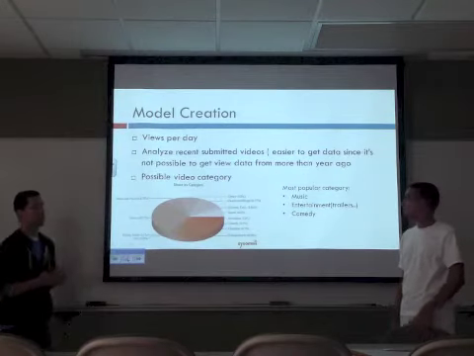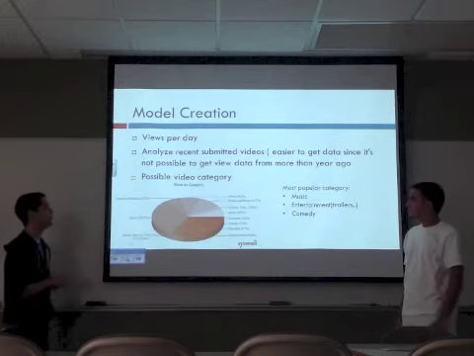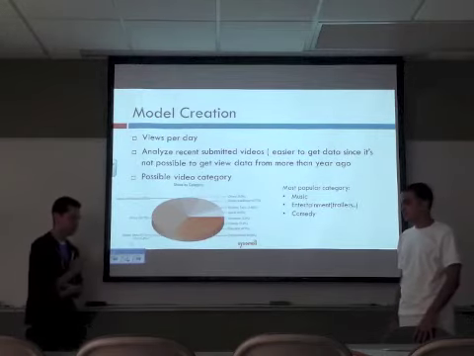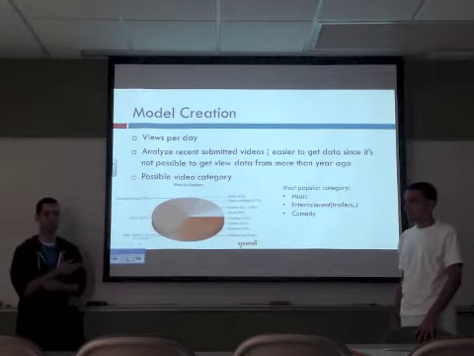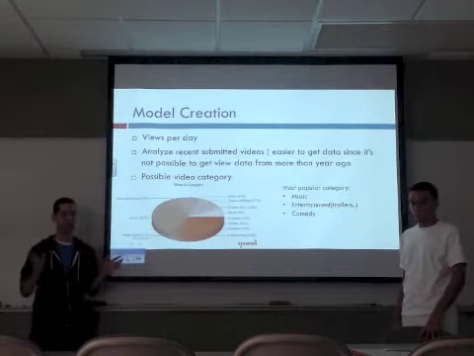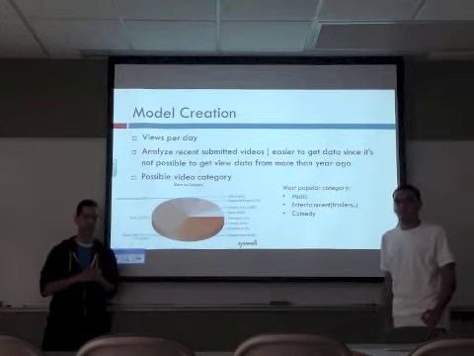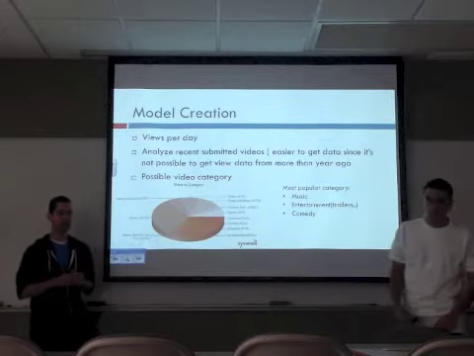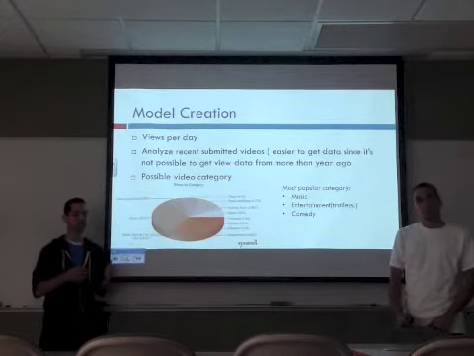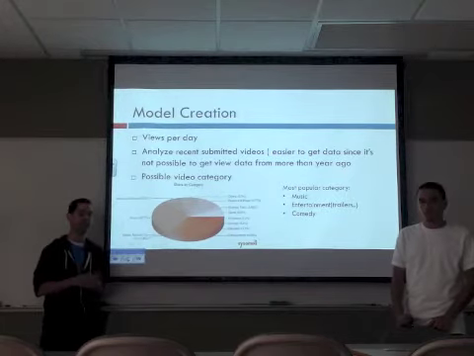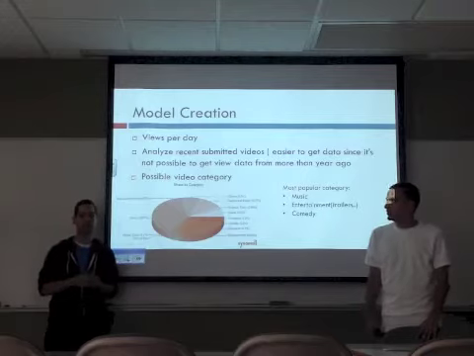For our model, we said, let's take a look at the views per day of each YouTube video. Now, because YouTube has very limited view data for third-party viewers, we're only limited to seeing 30 days of video data. For example, if we wanted to see a video that has been posted for over a year, we cannot see the data from that previous year. We can only see a couple of days, maybe a month, maybe even 15 days.